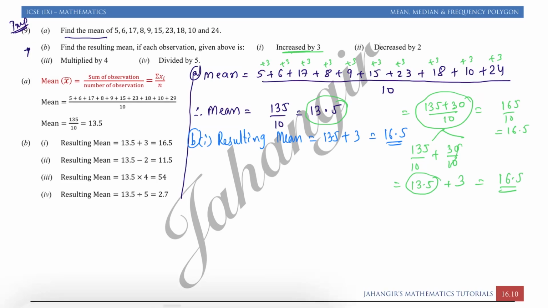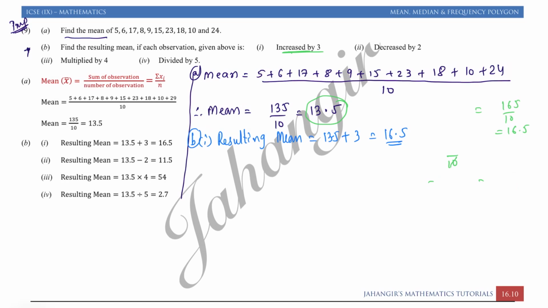Now for the second we will do the same thing. In the second, each observation is decreased by 2, so we are subtracting 2 from each observation.